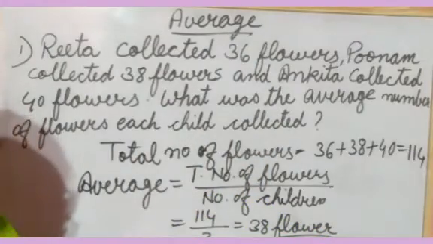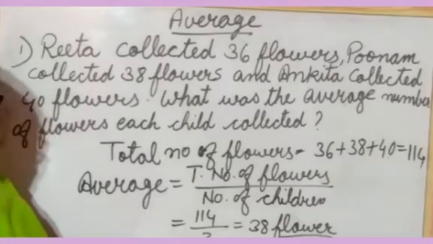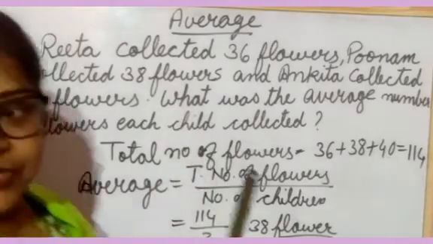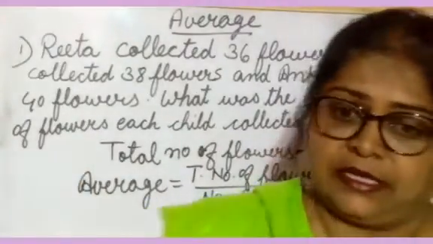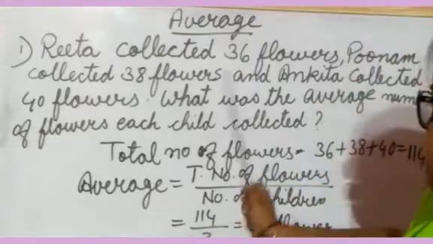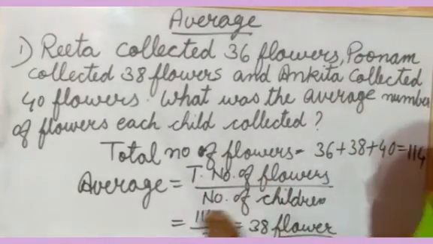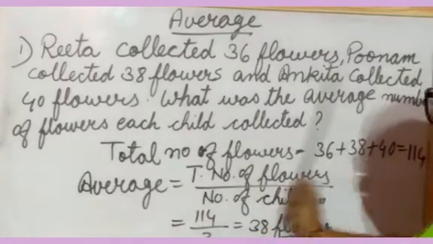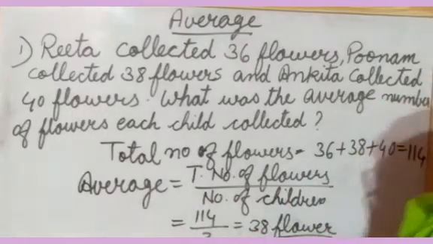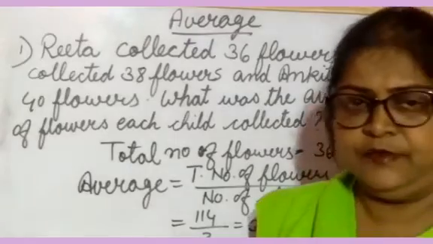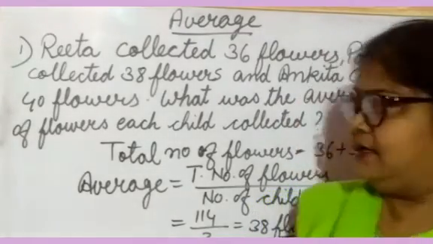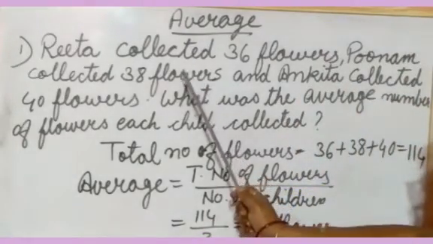What are you seeing here? First, 3 children are there. The name of the first child is Rita, second one is Poonam, and third one is Ankita. They have collected flowers.